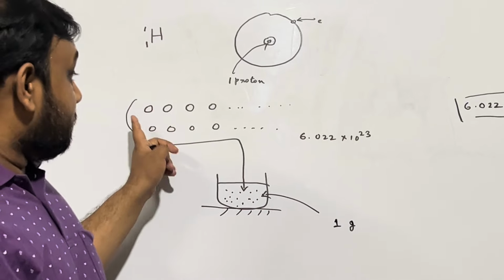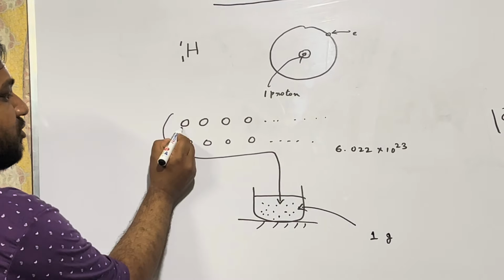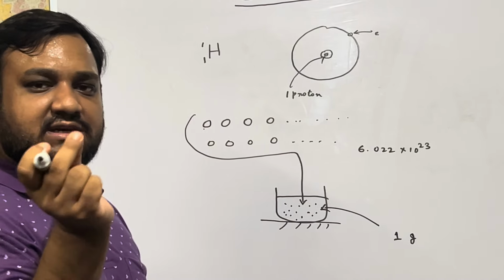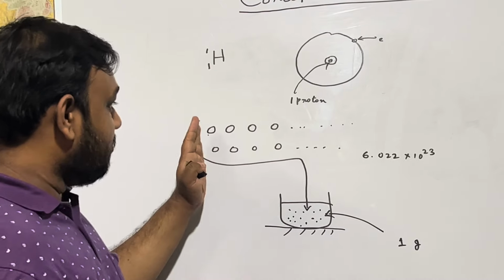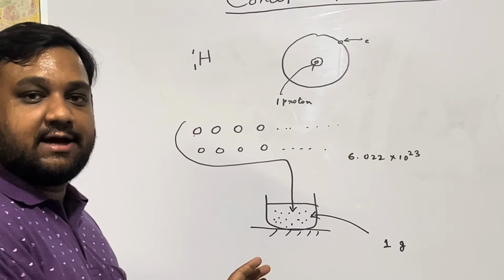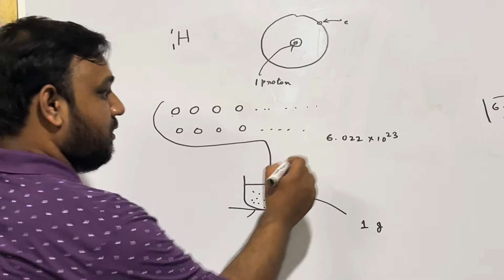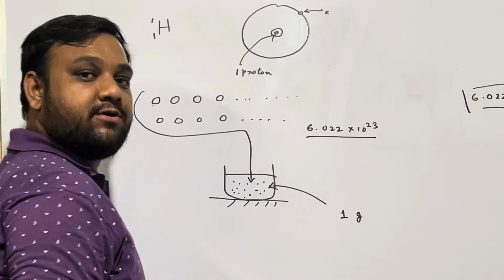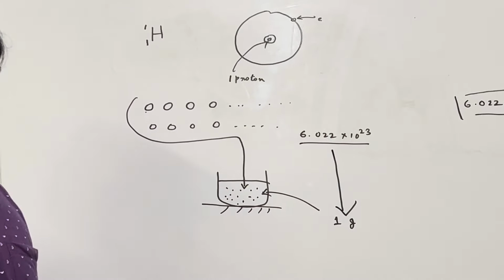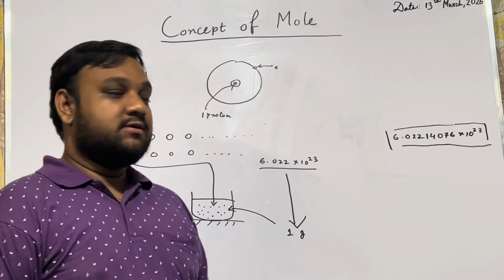So now what we have learned here, that a single hydrogen atom is very less weight because it's a very tiny atom. But when we take a lots of hydrogen atoms all together, it is giving a very good value. Up to Avogadro number, it's leading to 1 gram. So now, what's the conclusion of this?